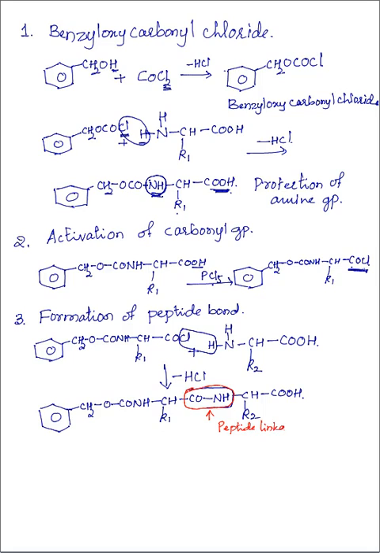Suppose you want another amino acid, a tripeptide is required. Then again repeat the second step. So there again activation of this carbonyl group. How is it activated? By adding PCl5. So again it forms a COCl, so that a third amino acid is added here. However many amino acids are required in the peptide, the second step and third step are repeated. So suppose we want to stop the reaction here, and want the synthesis up to dipeptide only.